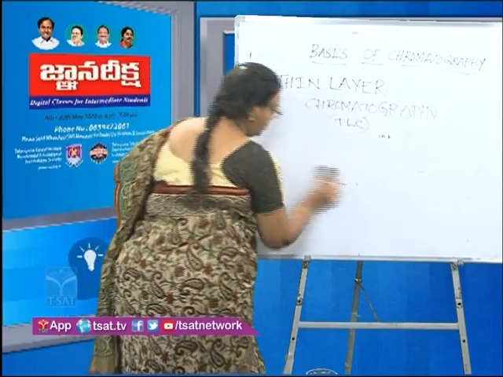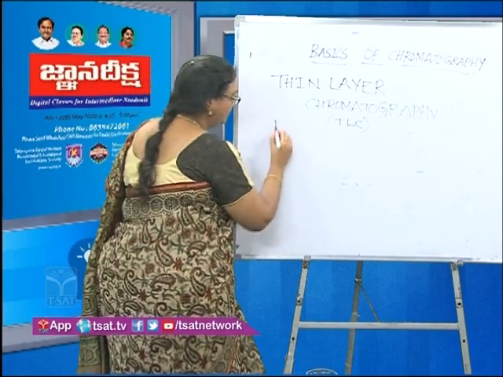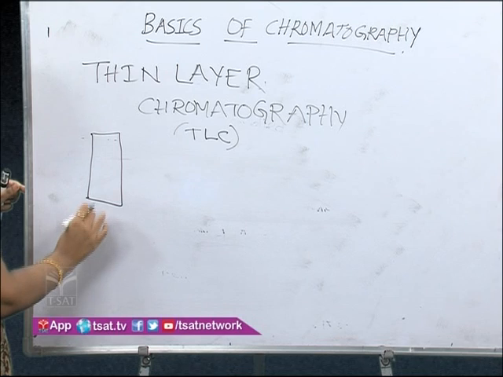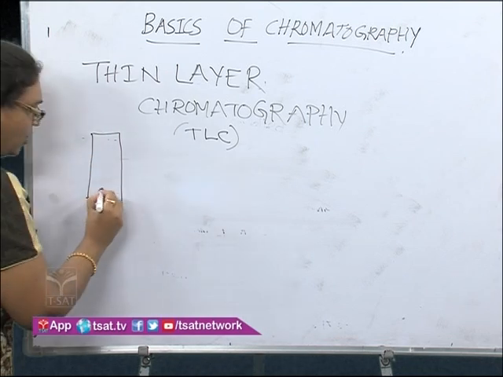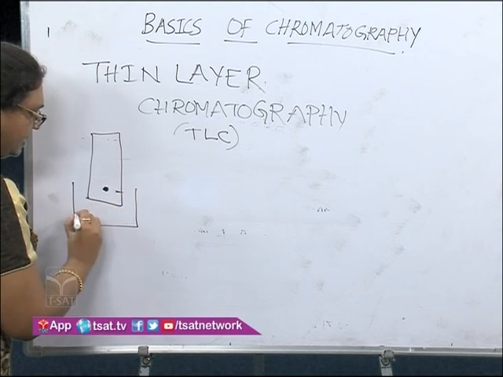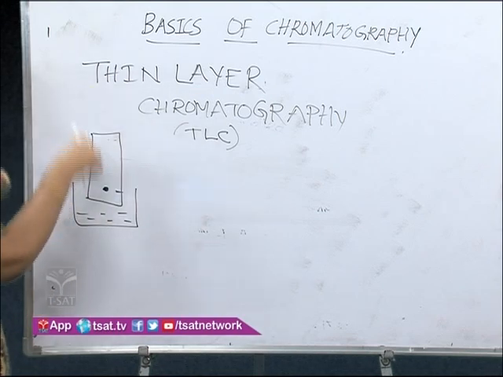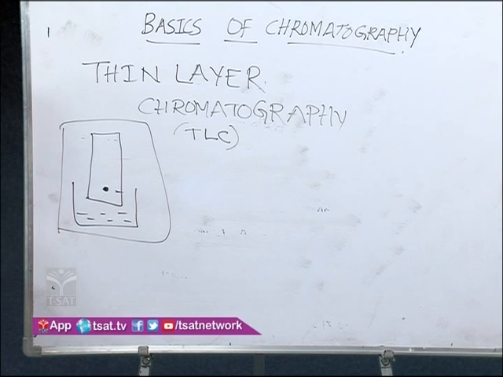I'll draw an image. So this is the glass slide with a coating of the silica gel or alumina on it, and now we have an origin point where we spot the sample. The solvent trough is here with the solvent, and then you put it in it, and it is closed in a chromatographic chamber. Okay. Now what happens?